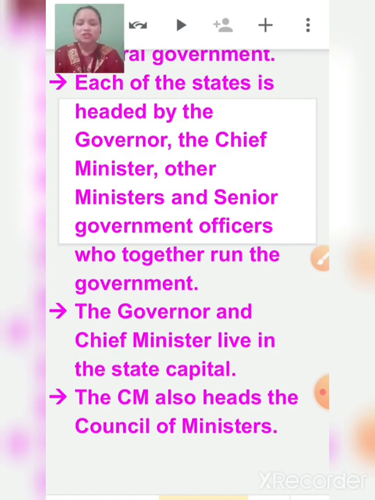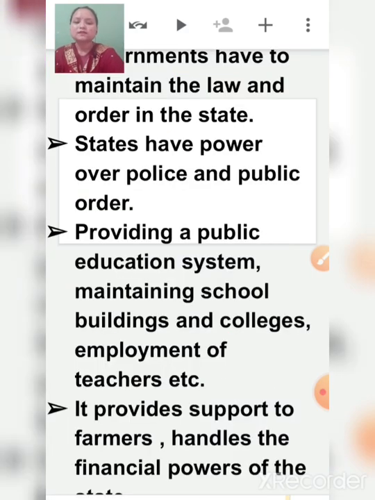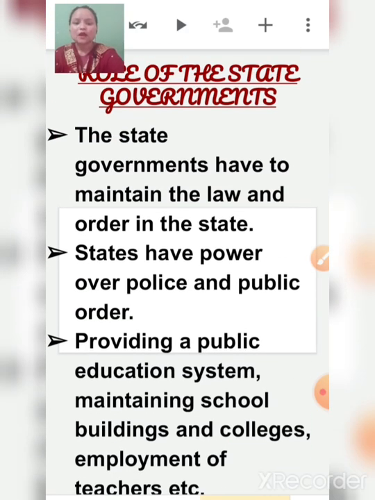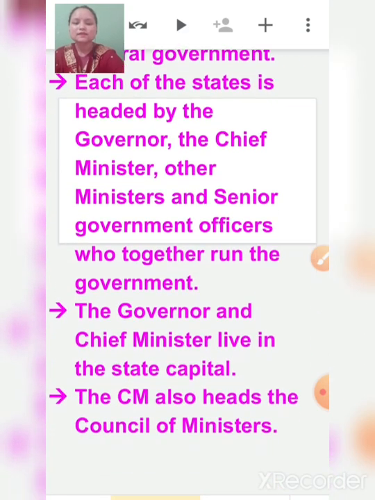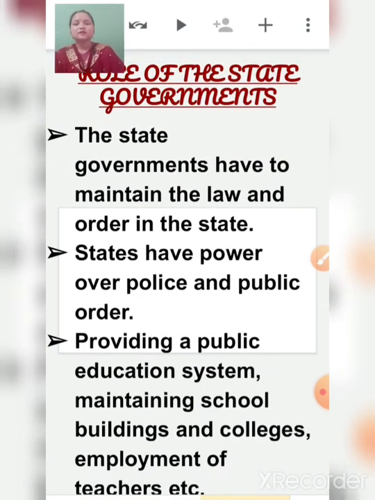The CM, that is chief minister, also is the head of the council of ministers. Now we will discuss the roles of the state governments. What role do state governments play in our life?